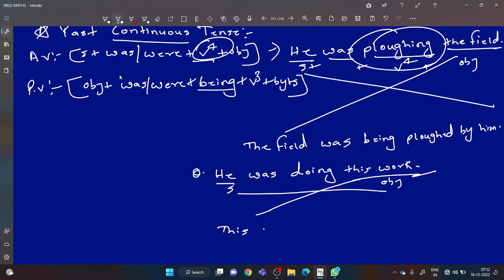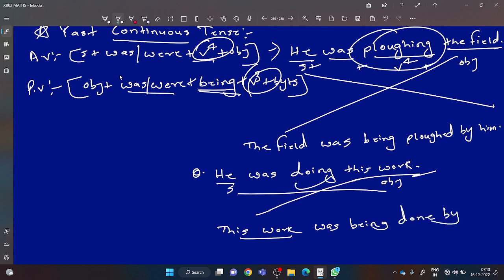Past continuous means any action which was continued in the past. So this work. After object, you will use was or were. So it will be was because the subject is singular. Was. After that, what will you use? Being. Main verb V3. What is the V3 of do? Done. By plus subject. He will be changed into him.